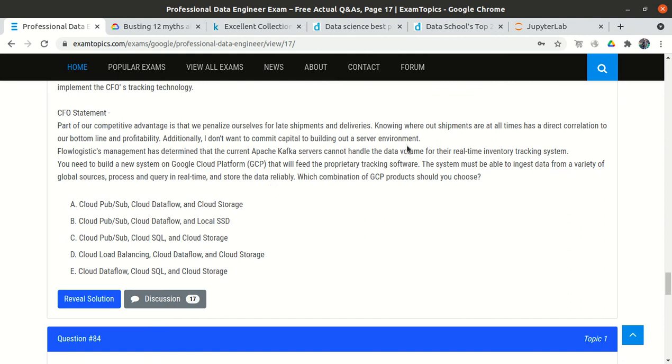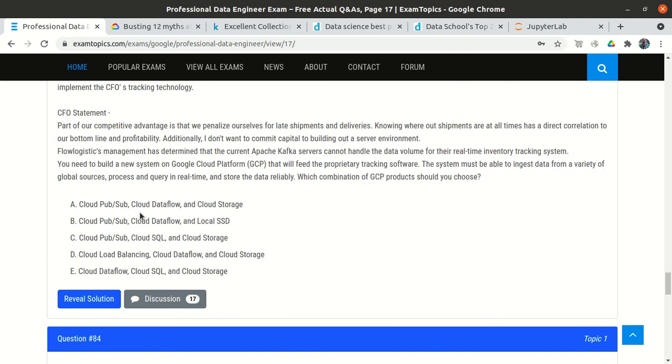Somewhere it is mentioned, right? And we need to store the data reliably. So the second option says we need to store the data on the local SSD. Local SSD is not recommended because if the computer gets scrapped, the disk might also get scrapped. So this is not recommended for storage. So option B is easily eliminated. Now we have two options, option A and option C, right?